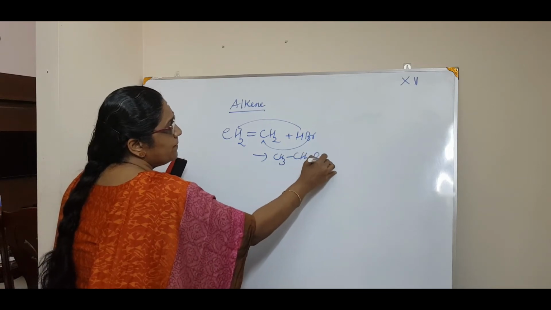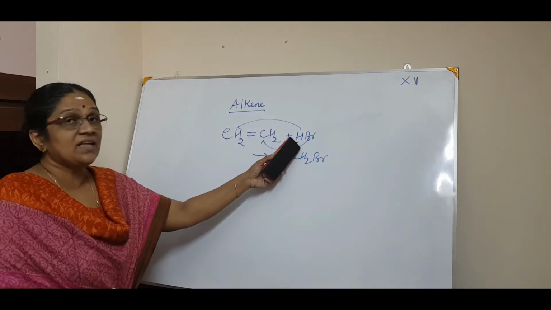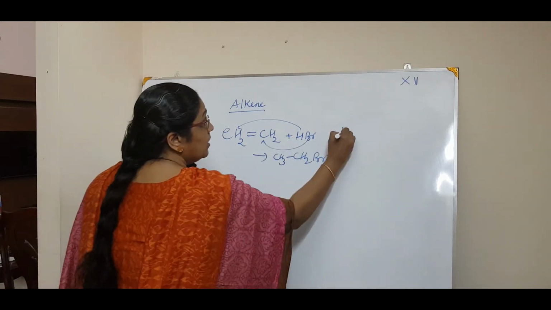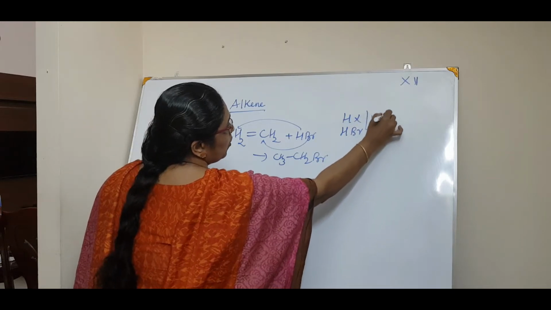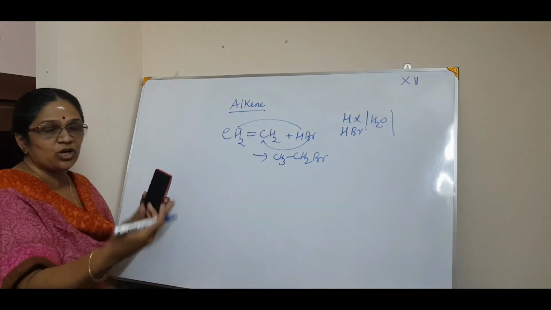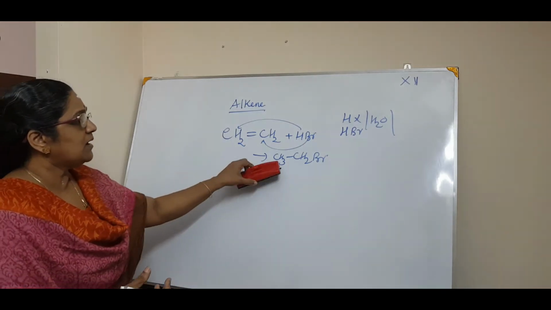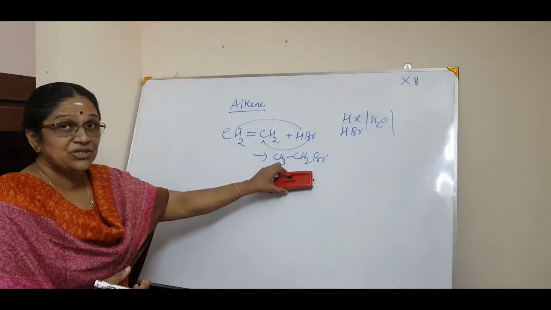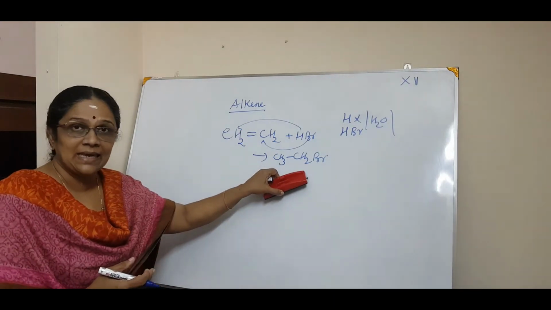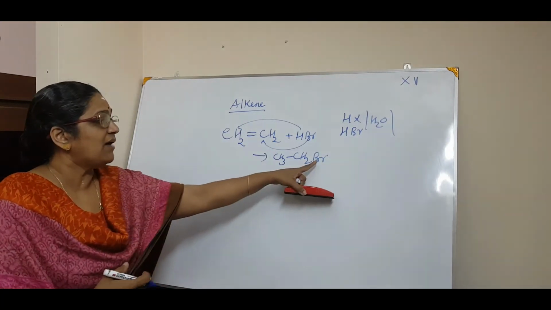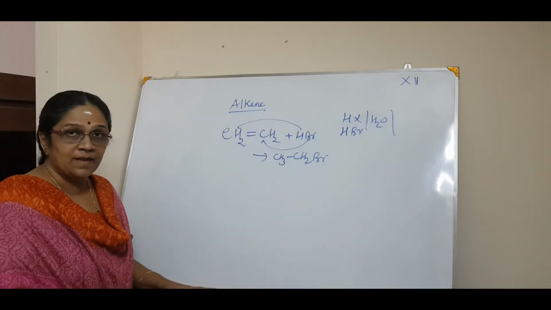CH3, CH2, Br. So if a symmetrical alkene is reacted with hydrogen halide, HX, or H2O, anything, H plus and OH minus, nucleophilic addition is there. So HBr will add on. This is an addition reaction, right? An alkene is forming an alkane. So you can have this haloalkane, that is bromoethane, isn't it?